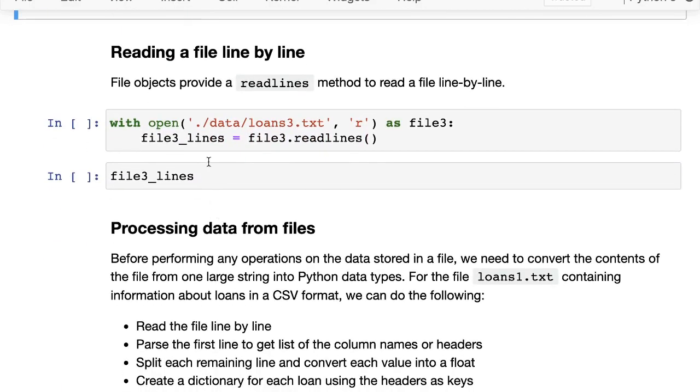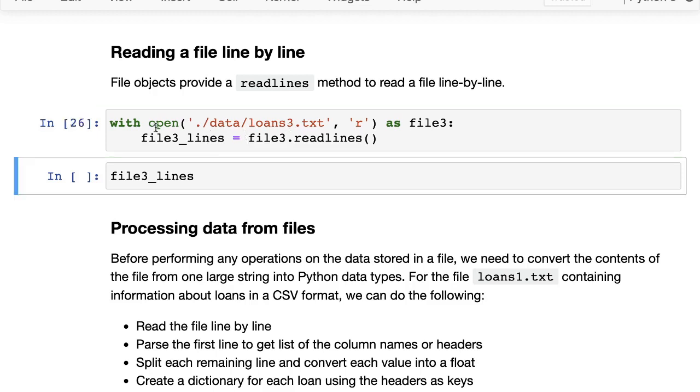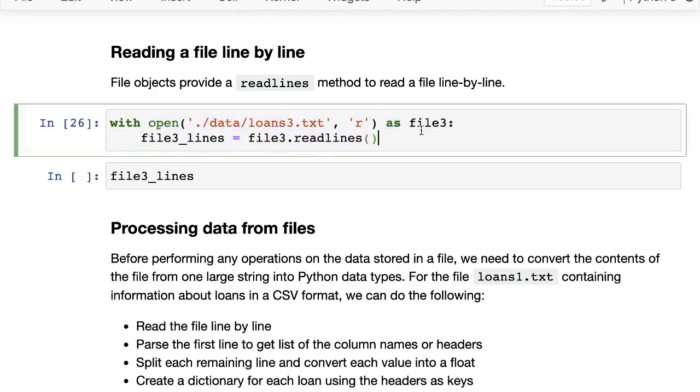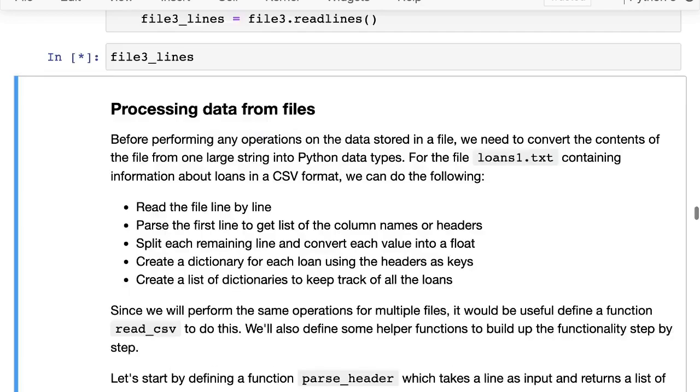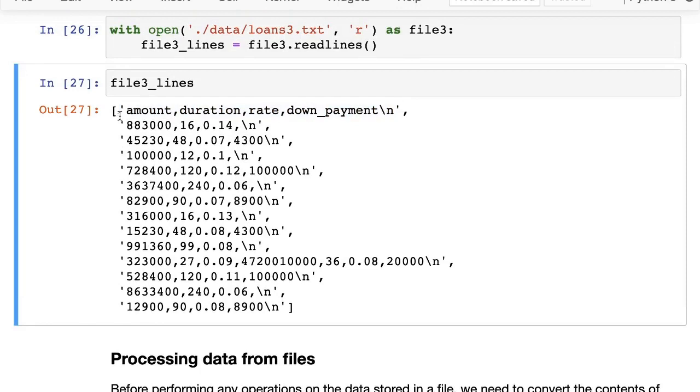Okay, so that's that. The next thing we want to look at is how to read a file line by line. Sometimes you may not want to read the entire file at once, but want to read different lines. So here we are opening the file loans3 as file3, and instead of calling read, we are calling readlines. When we call readlines, each line is a separate string, and you get a list of strings. Each element of the list is a line.